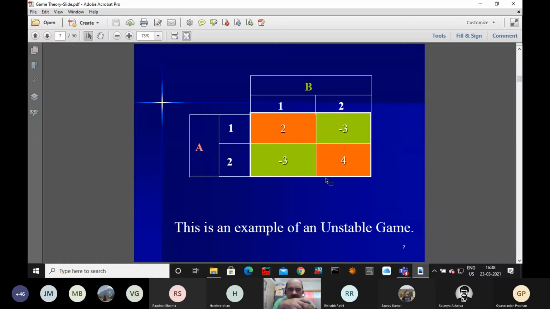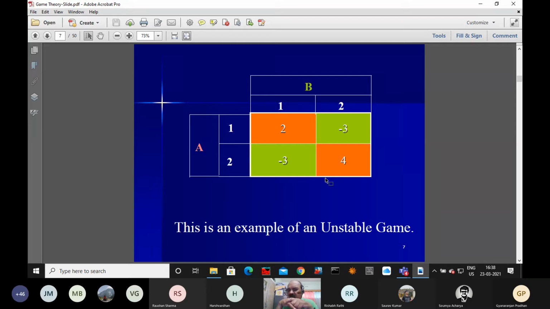Now I will tell you. These elements are 2, minus 3, minus 3, 4. There are negative elements, two negative elements, and it is symmetric. Now to all the elements I am adding a constant.